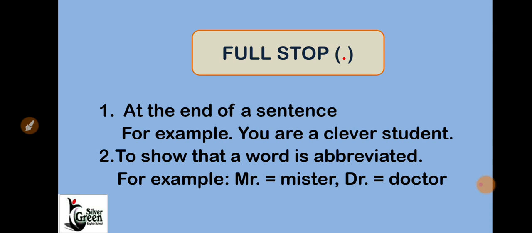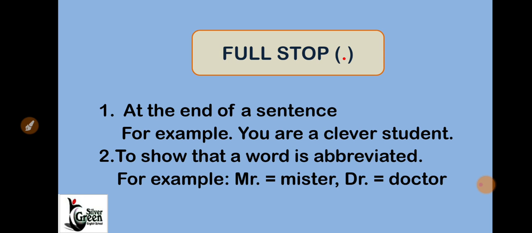First of all, here is the full stop. So you can see in the bracket there is a dot. That dot, after the completion of every sentence, we are using this type of dot, that is called a full stop.